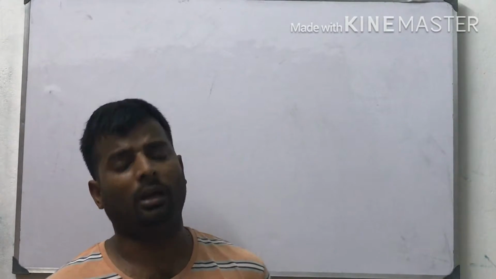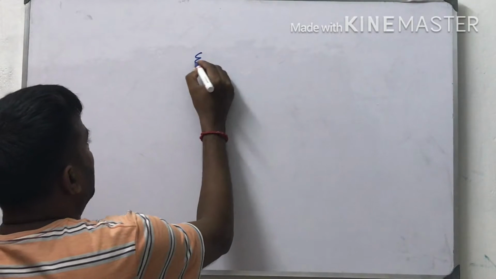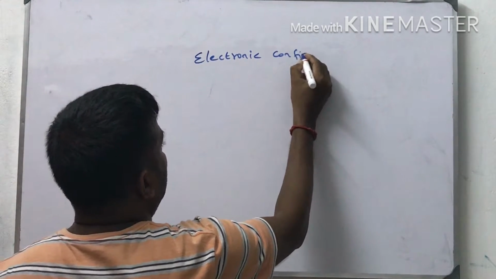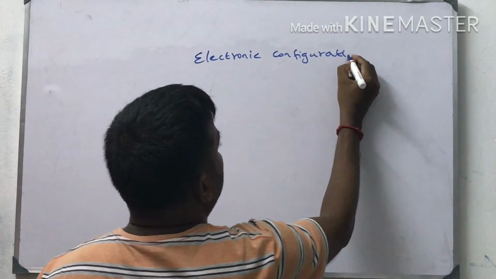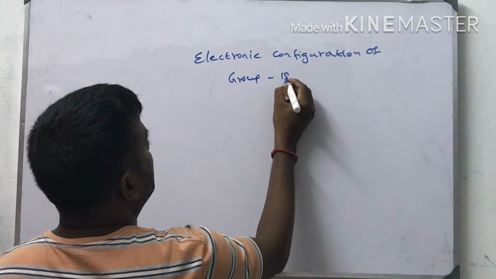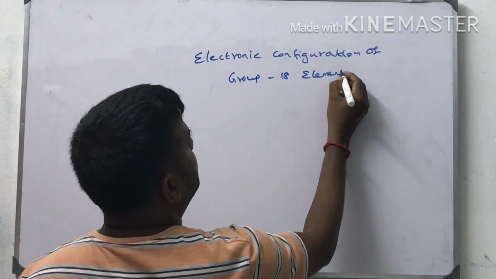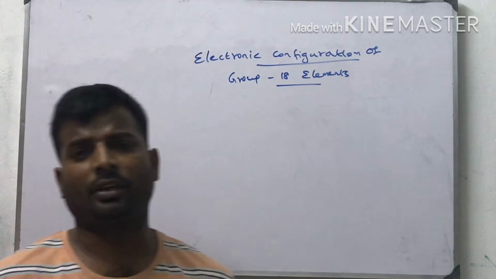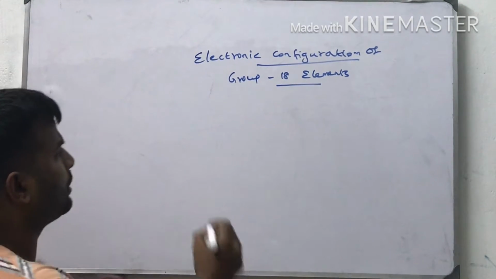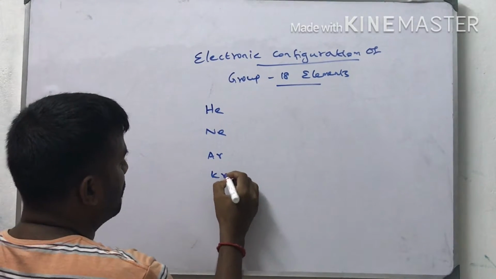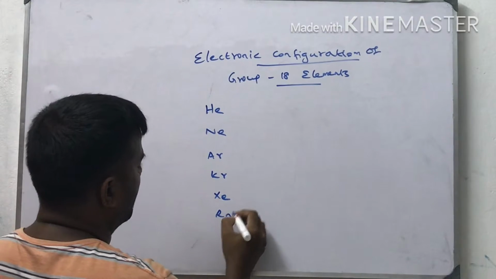Now I am going to tell about the electronic configuration of group 18 elements. Group 18 elements are helium, neon, argon, krypton, xenon and radon.